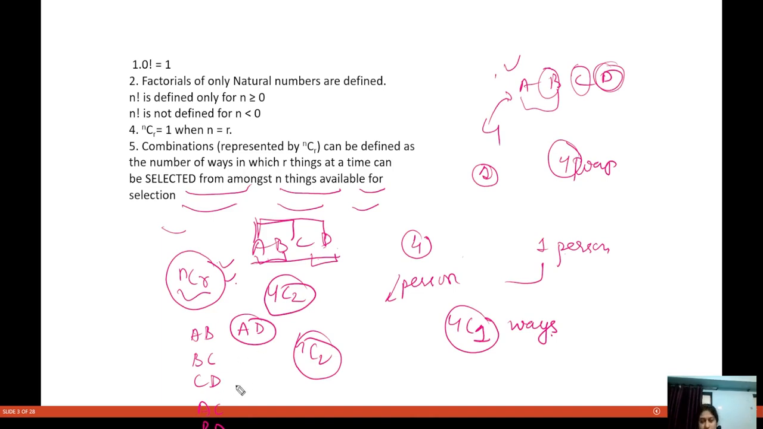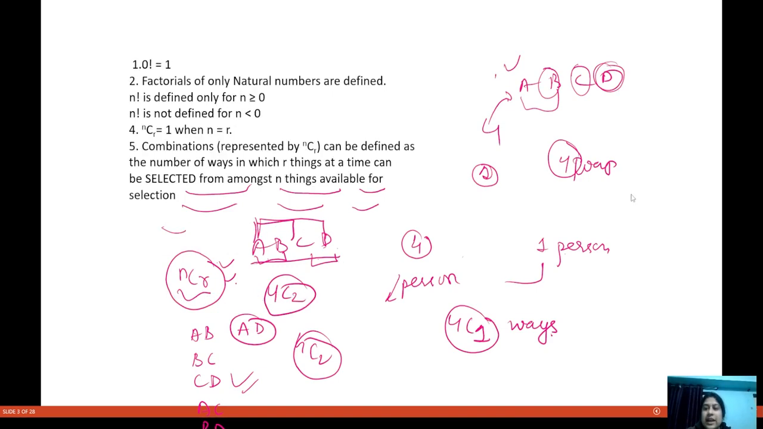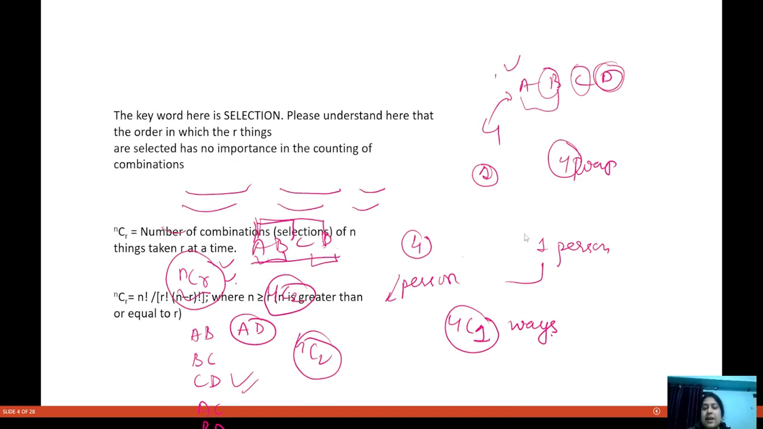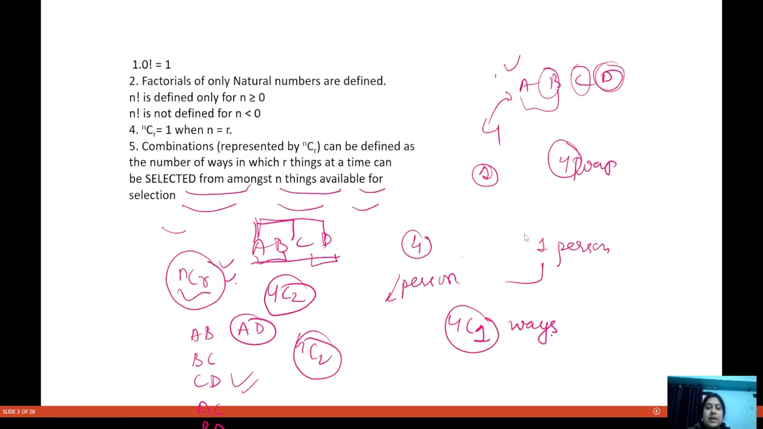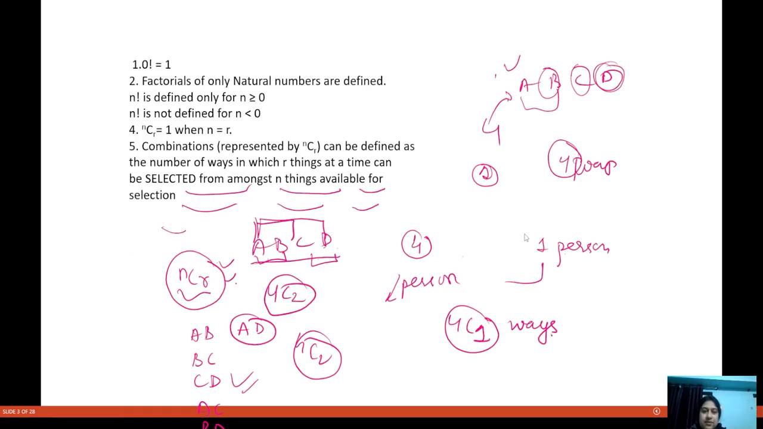4C2 ways. And what is 4C2? See, when I say nCr, nCr is given by factorial n divided by factorial r into factorial n minus r. So this is how we do it, and that will also give you the same. We got six ways in which we can select two people out of these four people.